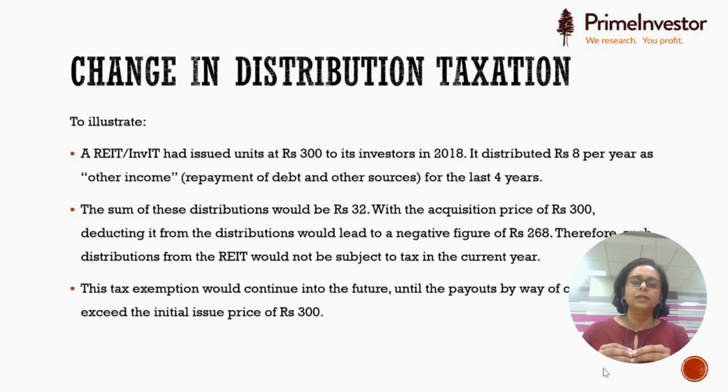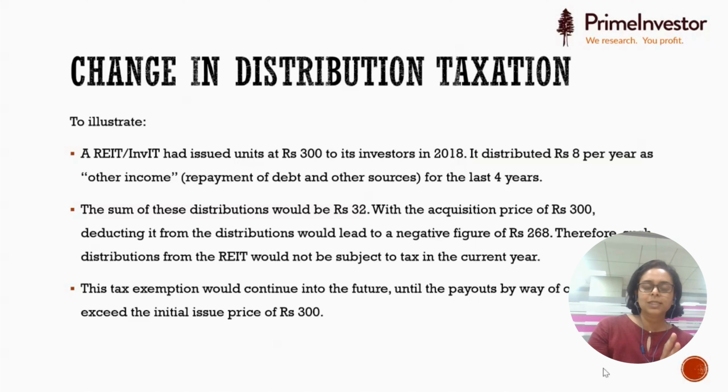Supposing you bought at 300, and this REIT has been distributing rupees 8 per year as other income or repayment of debt for the last 4 years. That makes it 8 into 4, 32. Now, your acquisition price is 300, and this 32 has been paid so far. This 32 remains lower than 300. So net, 32 minus 300, it is still minus 268.